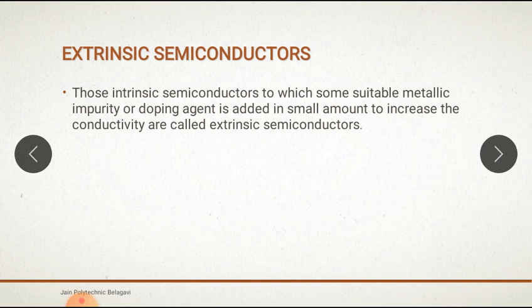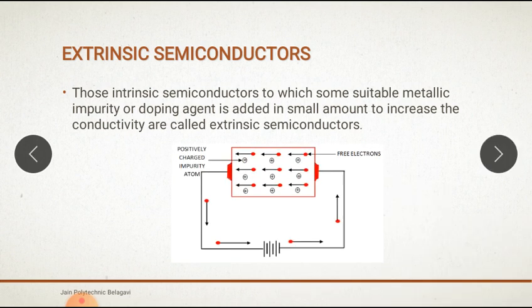Depending upon the impurity added, extrinsic semiconductors can be further divided into two classes, N-type semiconductor and P-type semiconductor. This is the diagram of extrinsic semiconductor. Here, this is the positive terminal, and here the free electrons and impurities. Positively charged impurity atoms are added.